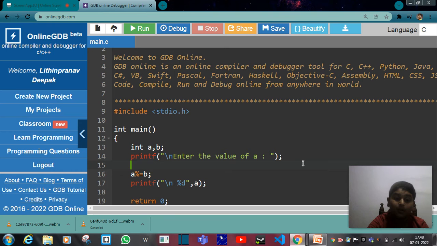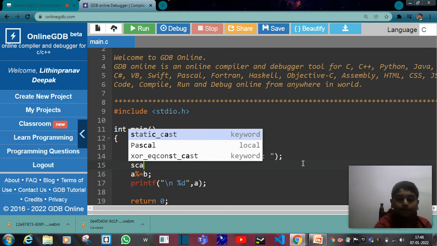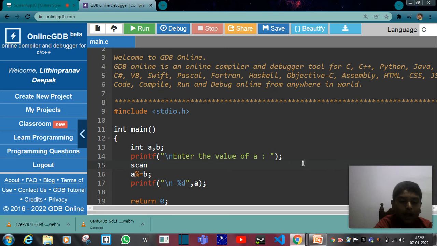And then we give another thing called scanf. What does scanf do, you think? It's very simple. Scanf is exactly scanning: it will scan the value of the user input.